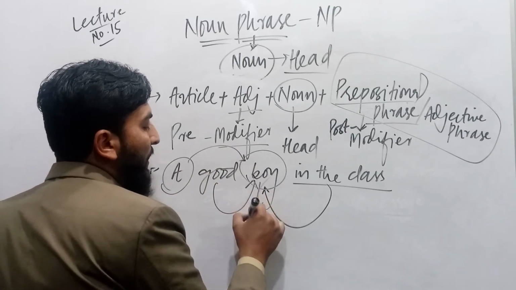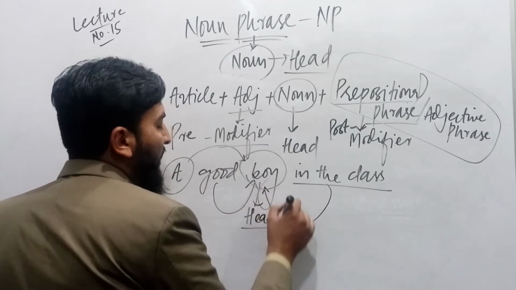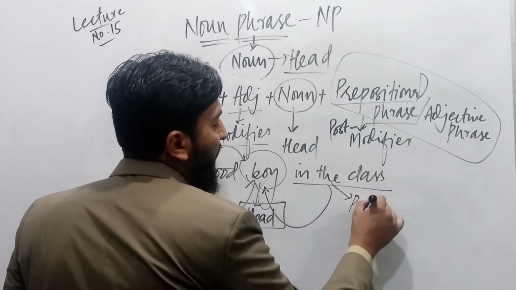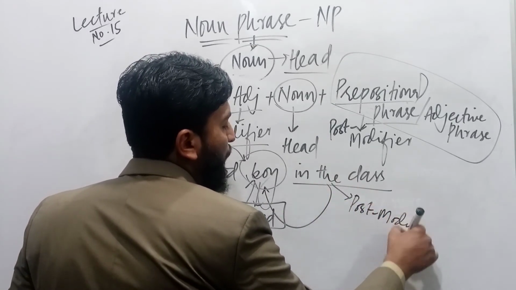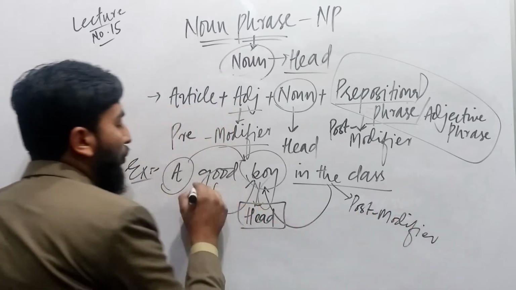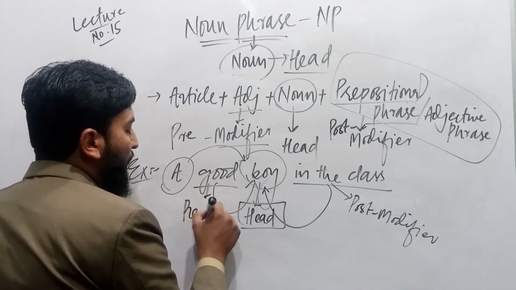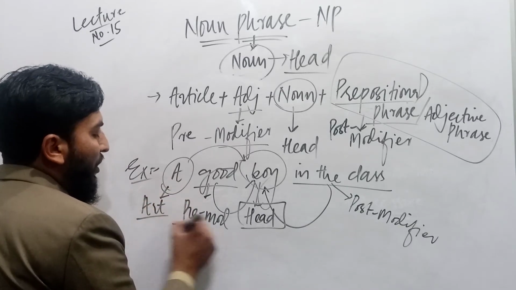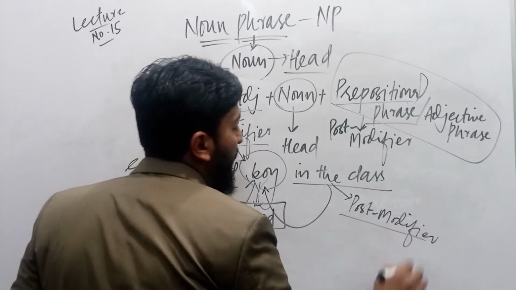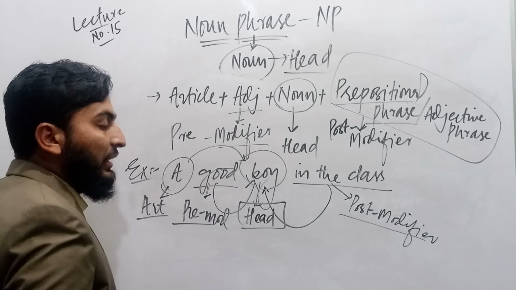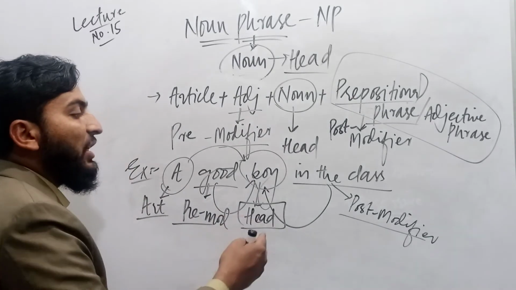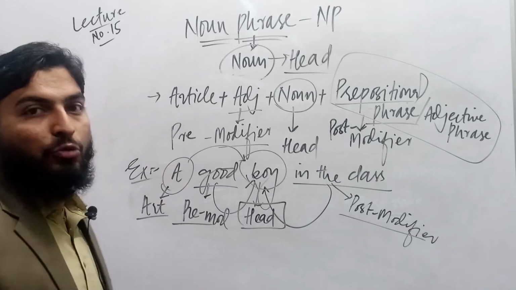It means that the compulsory part is boy, which is called head, while the remaining, in the class, is post-modifier. Good is pre-modifier, and a is an article. Pre-modifier, article plus post-modifier, they are called dependents. They are not compulsory, but rather they are optional. Without them even, this phrase is possible to be used.